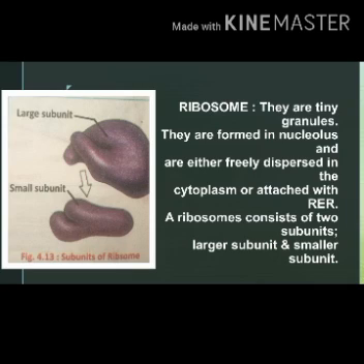A ribosome is made of almost equal amounts of proteins and ribosomal RNA, rRNA. Ribosomes are not bound by membranes, means ribosomes haven't membranes, so they are also found in prokaryotes because prokaryotes also haven't a well-defined nucleus or membrane-bound organelles.